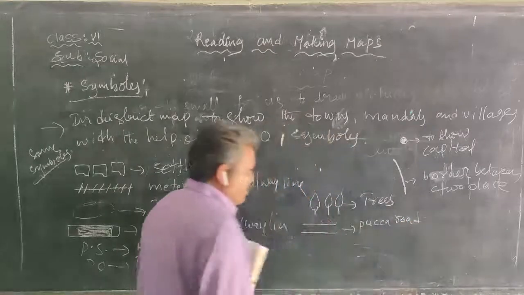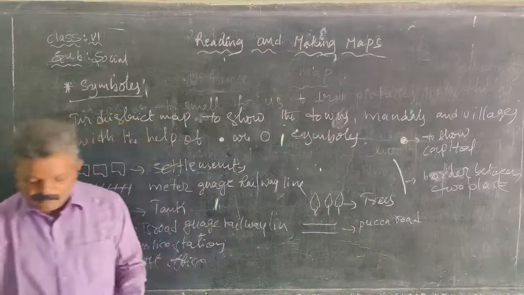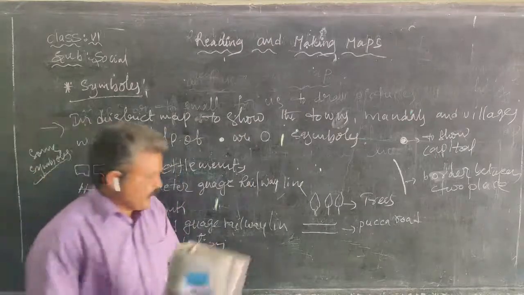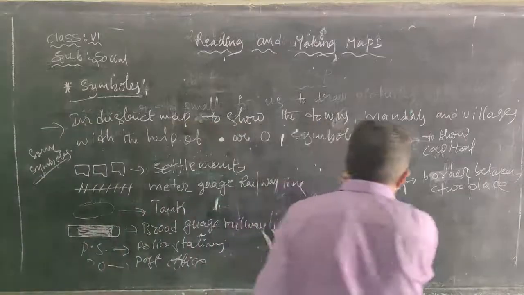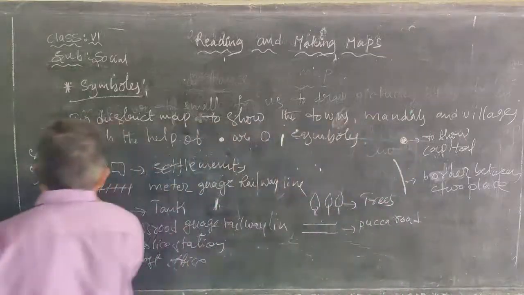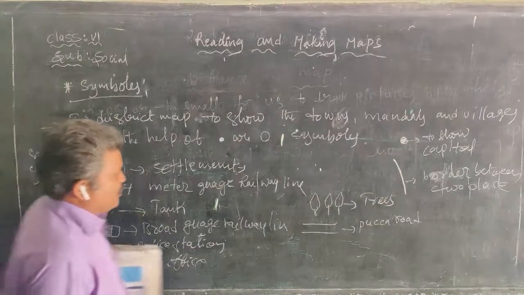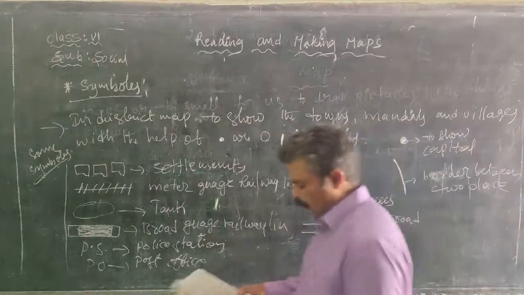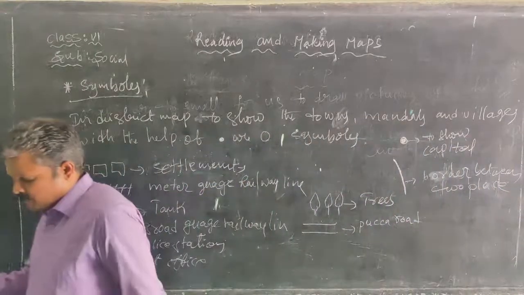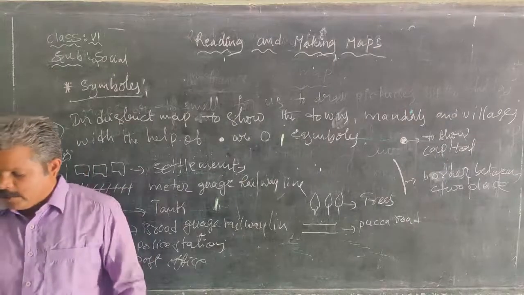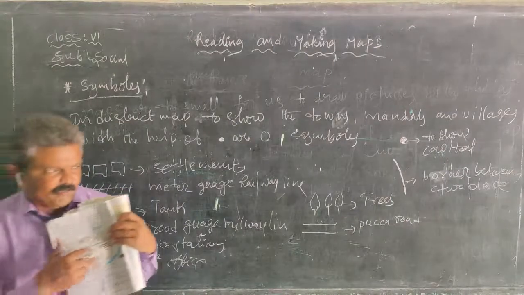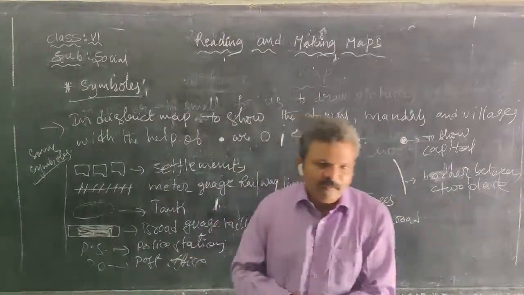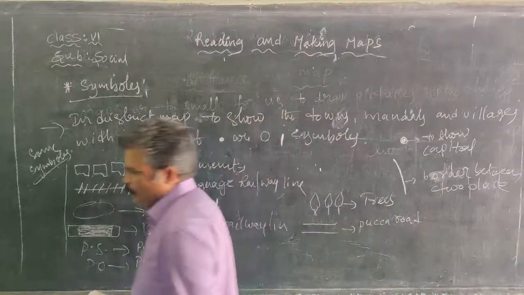Yes, road. This is a Pakka road in our village map also. Pakka roads. Here are temples, mosques, and churches. These are all symbols. These symbols are used by the map maker while preparing maps. Schools are also there. Like here, they mentioned them in the village map. In the index also we find each and everything that represents particular information.